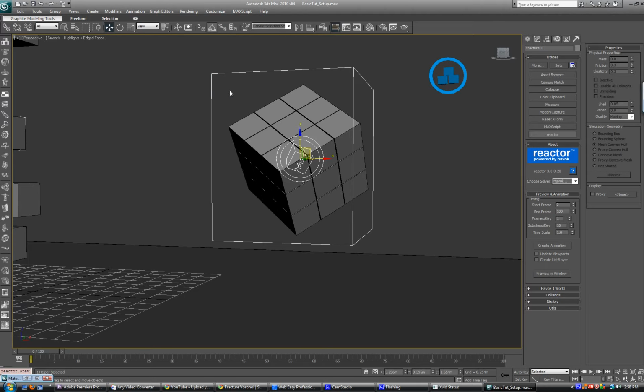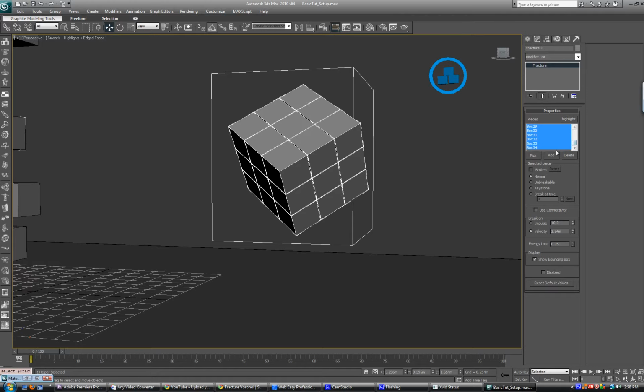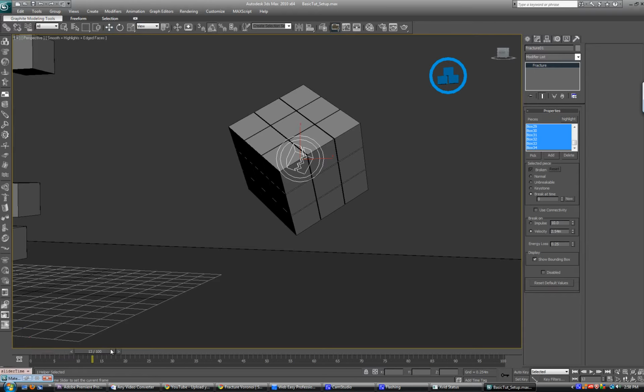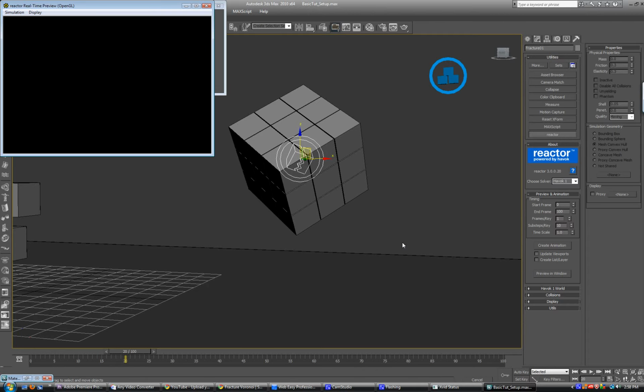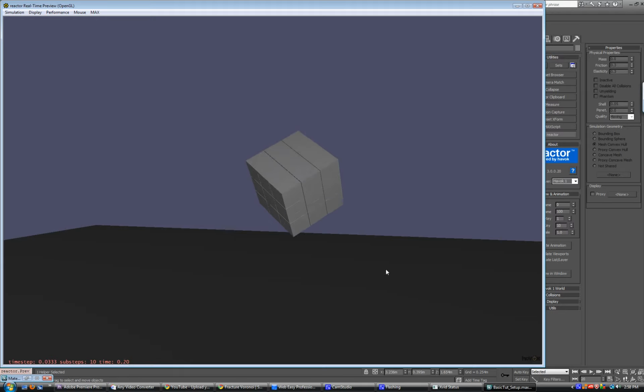Another really cool thing about fracture is you can tell your objects when to break apart. So if I go back to the modify panel, I could select all my objects in my fracture, and I could tell them when I want them to fall apart. So I could say break at time, and I'm going to select a keyframe at 20 seconds, right? You could type it in, or you can click now, and we'll go to the current keyframe. So now at the 20th frame of my animation, all of these blocks will fall apart. So let's preview it one more time. They all fall, and at frame 20, they all separate from each other.